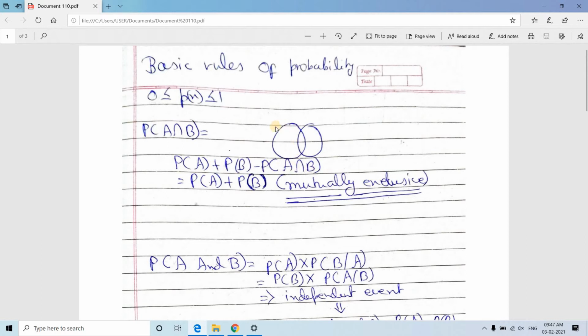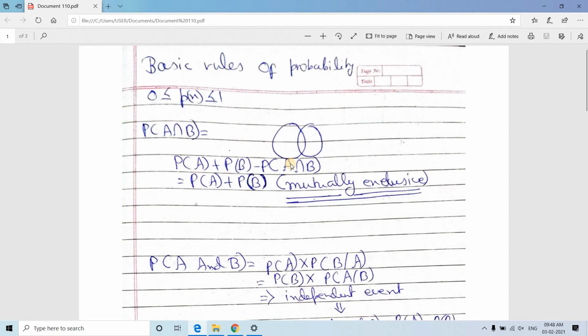The understanding is very simple. Consider this as set A and this as set B. So the total probability is set A plus set B. Now see the common area: if it is counted 2 times, then we have to subtract it 1 time, so that the whole area is covered and each part is covered only 1 time. So this is the funda: P(A ∪ B) = P(A) + P(B) − P(A ∩ B).